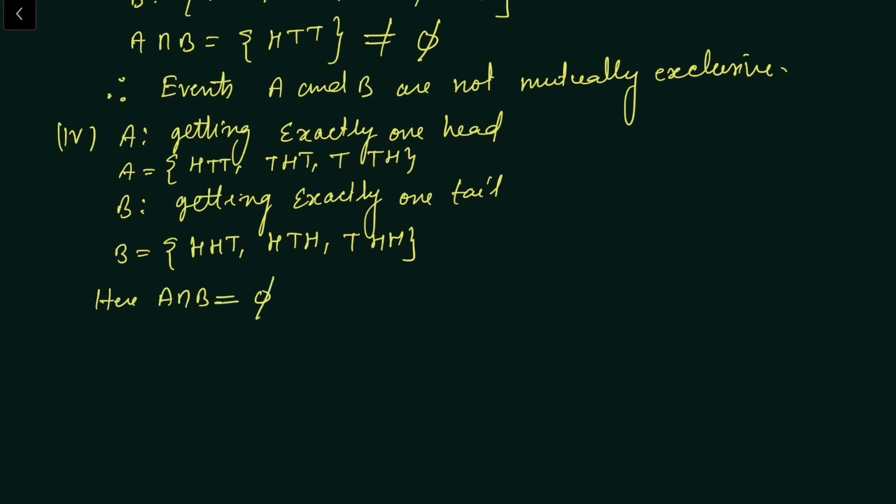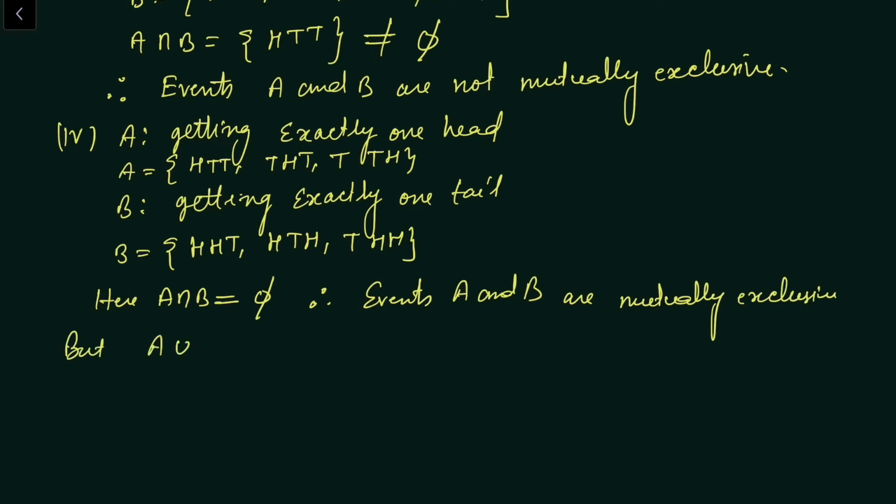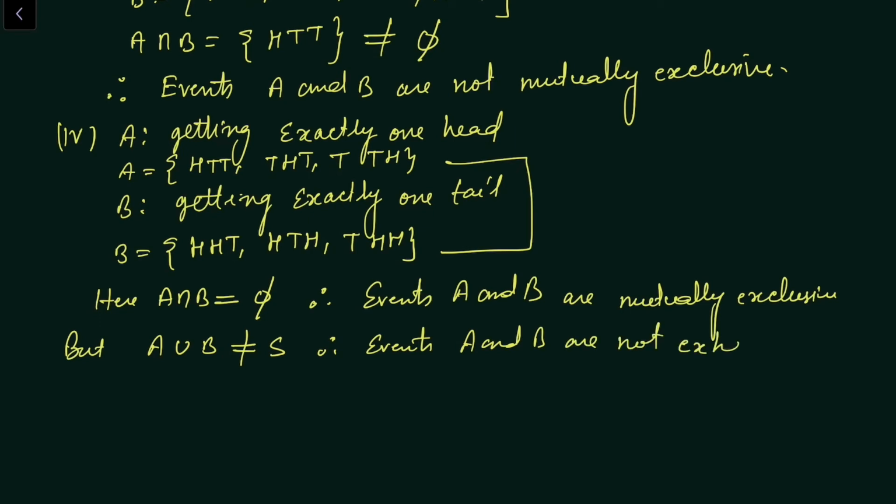Here we can see that A intersection B is equal to phi. Therefore, events A and B are mutually exclusive. But A union B is not equal to S, because their union does not give sample space. Therefore, events A and B are not exhaustive.